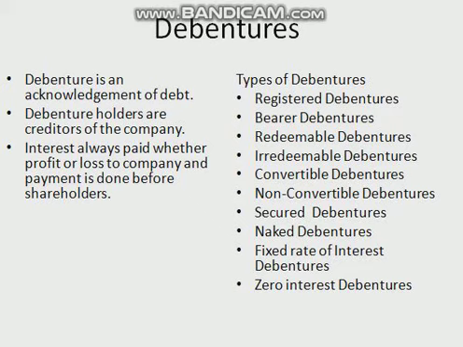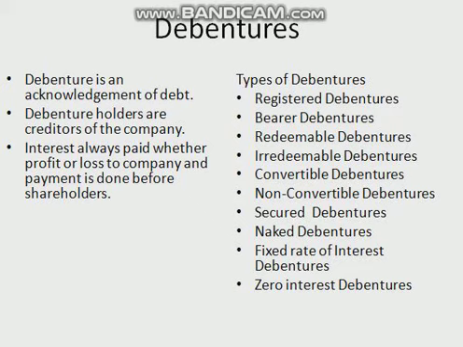Debentures do not have voting rights like shareholders. According to the terms of issue, the amount of debentures is repaid. It is known as redemption. Generally, debentures are secured by a floating charge on the company's assets. So these were the characteristics of debentures. Now in the next topic I will discuss types of debentures.